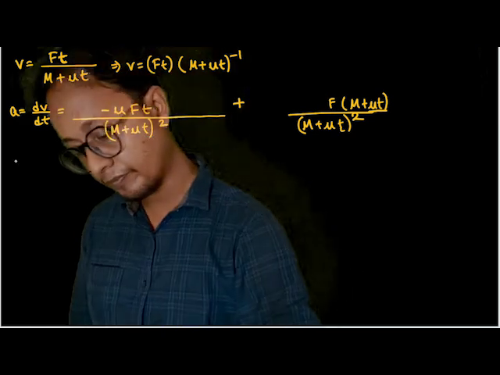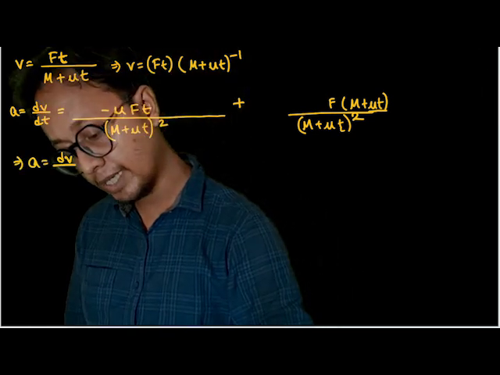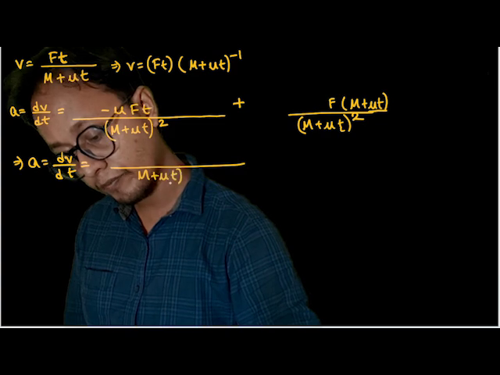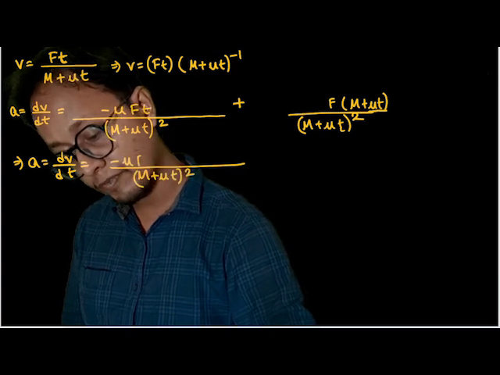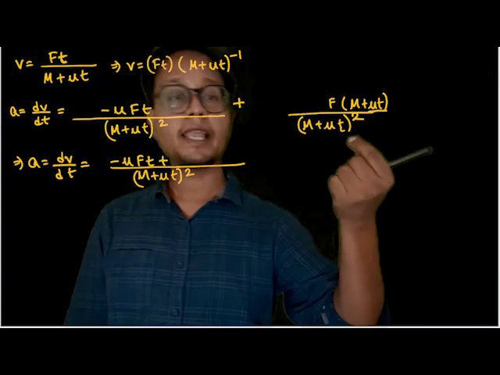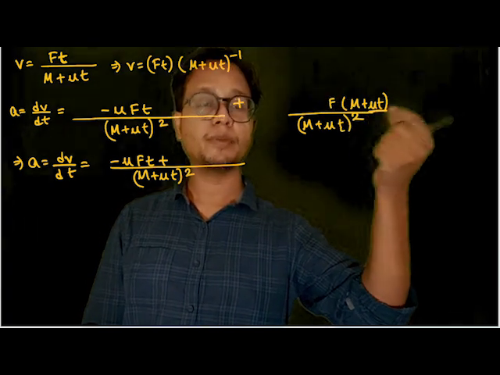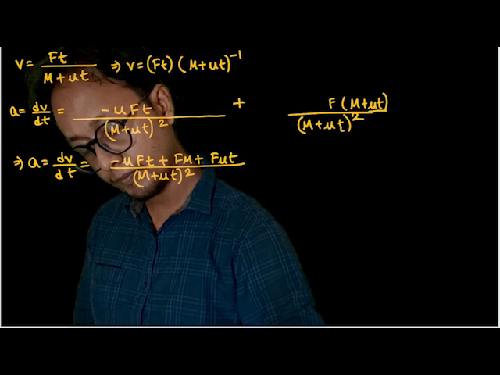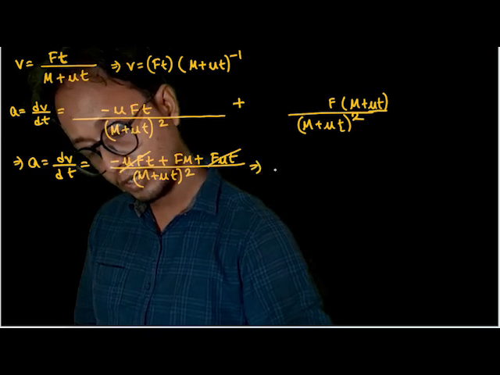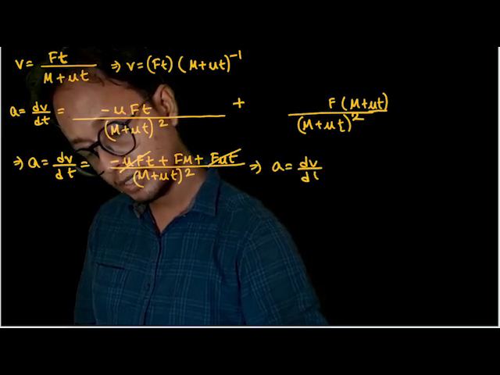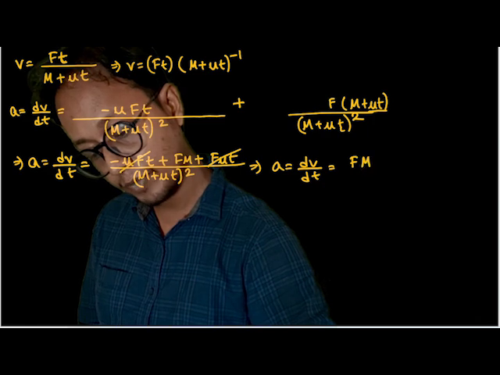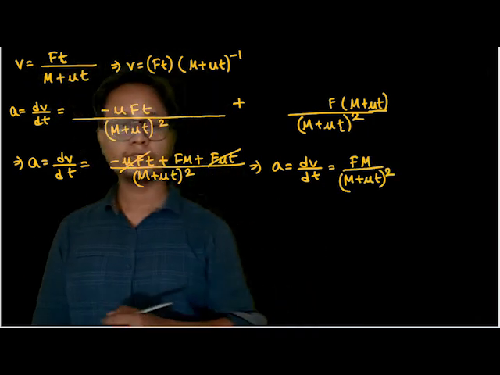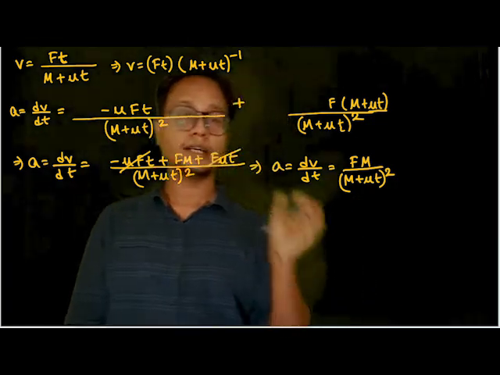Now if I take the LCM, acceleration is equal to dv by dt, and the LCM is (m + μt) square. Minus μft plus f into m plus f into μt, and the μft terms cancel. Our acceleration is equal to dv by dt is equal to fm by (m + μt) whole square. So this is the value of our acceleration. Understood the two scenarios?